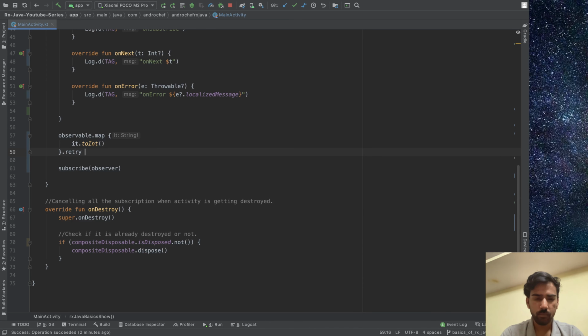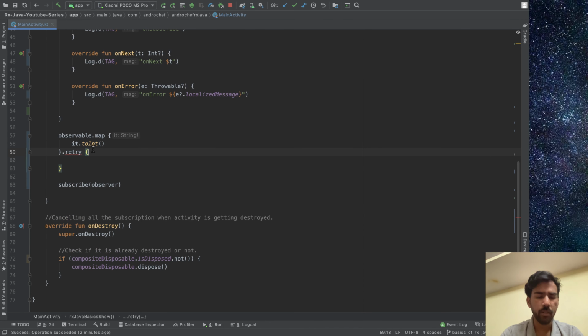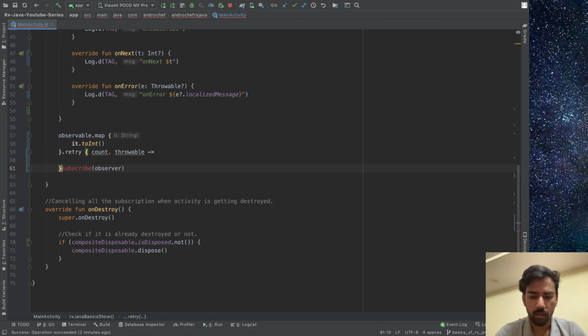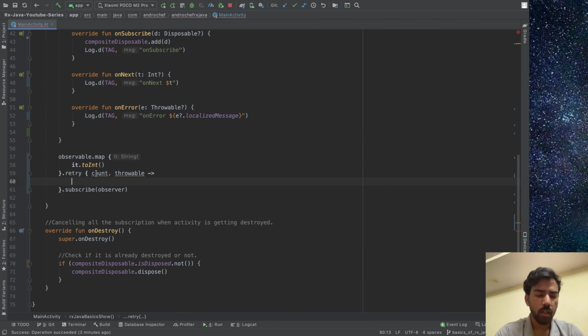And then we will have one count, and then we will have some throwable. We have some count and we have some throwable, and we'll subscribe to this one. The count will be increased by 1 whenever you retry that same observable, and the throwable is the exception, whatever exception you are getting while retrying those observables, right?